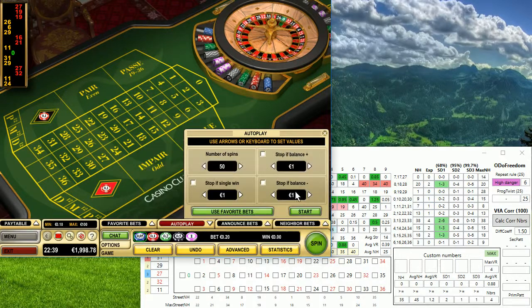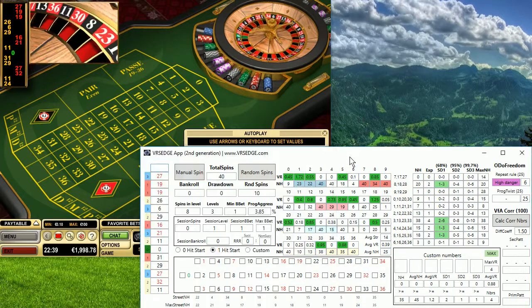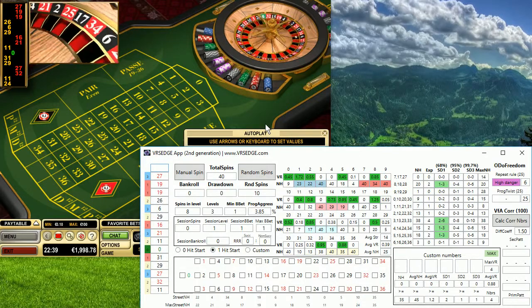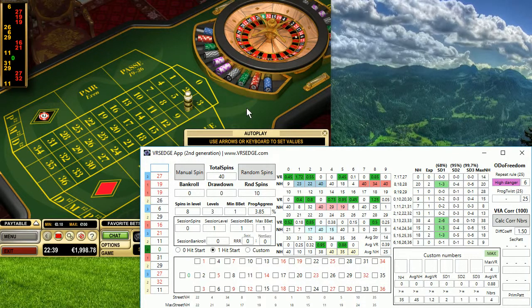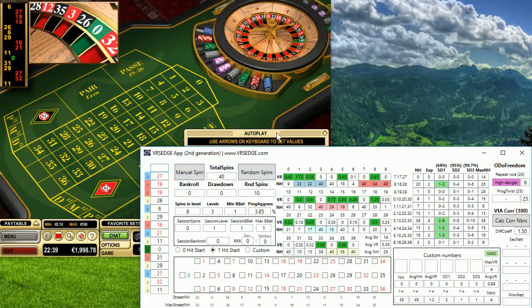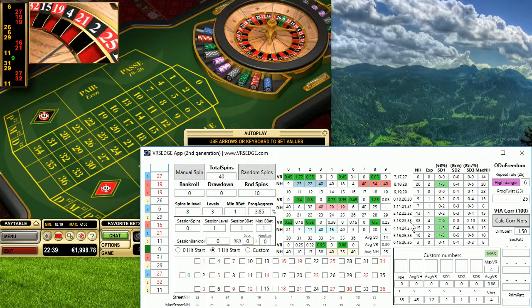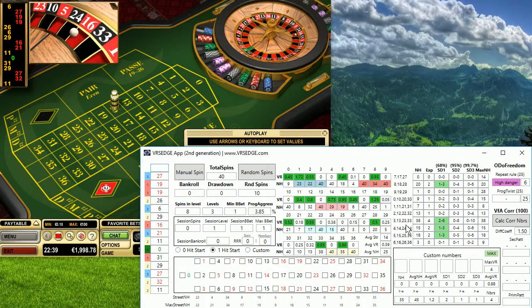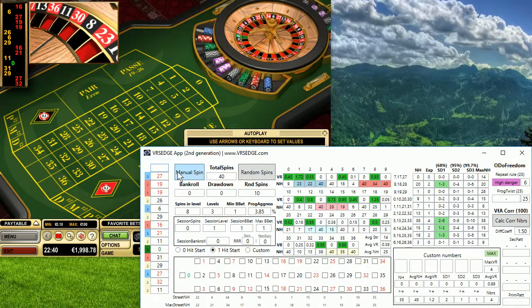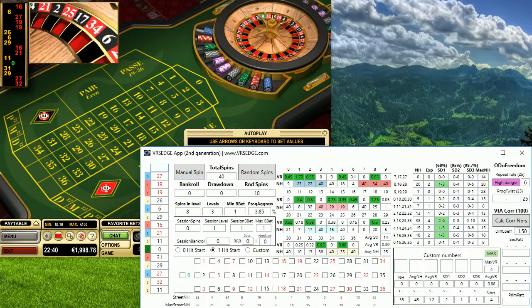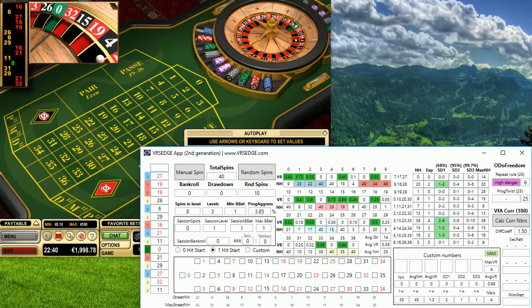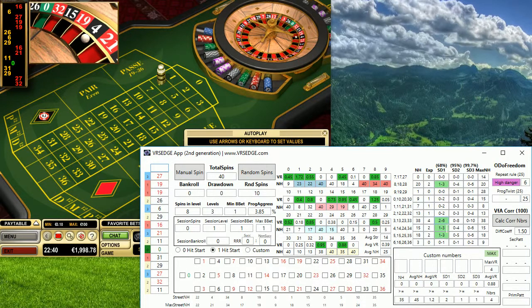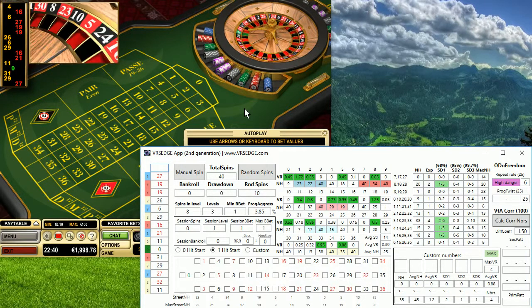I will generate the other numbers right now, but I will not be betting, as it is a kind of trial or test situation to show you how you can use the VRSEDGE app with a live casino, and we'll see whether these 4 numbers will come soon. Normally we could play, let's say, 25 rounds of progression. Currently it's 40 spins and these numbers didn't show up. Based on the standard deviation 1, I would say there's a high probability this can be successful.